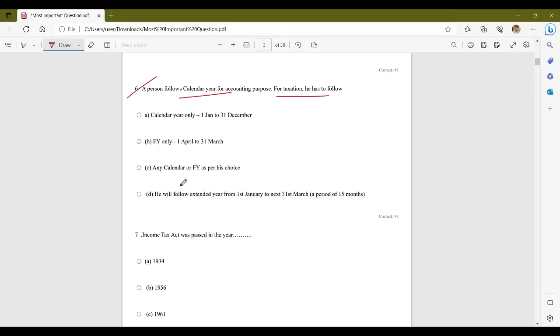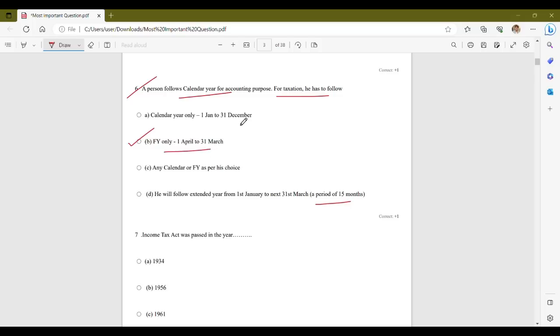Any calendar or financial year as per his choice. Or option D, he will follow extended year from 1st January to next 31st March, that is a period of 15 months. So the correct answer is option B, that is financial year only from 1st April to 31st March.